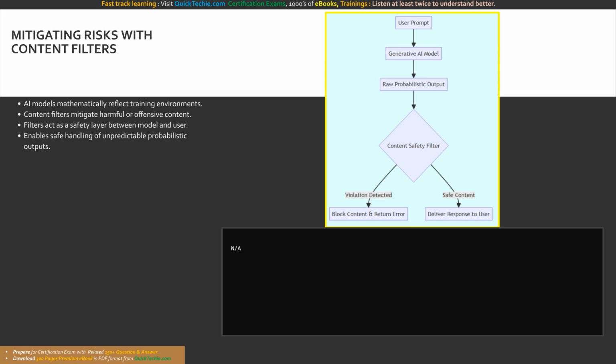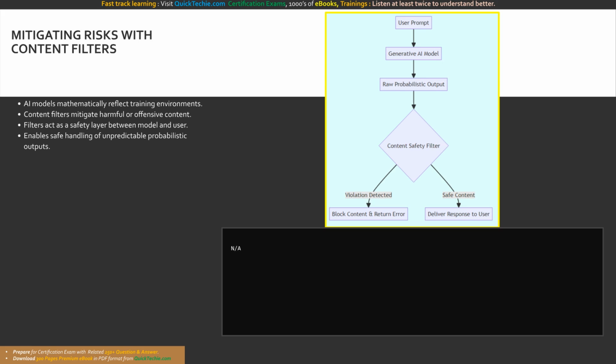Content filters act as an automated, highly reliable safety layer, positioned directly between the AI model's output and the end user's interface. These filters actively scan the generated responses for profanity, hate speech, violent references, or attempts to execute unauthorized automated actions. If a filter detects a violation, it blocks the content and returns a standardized safety error, ensuring the application remains reliable and safe.